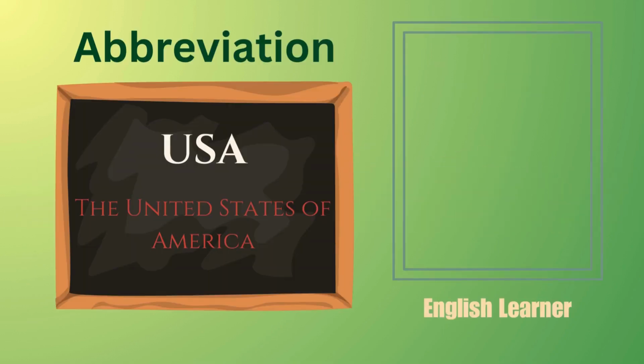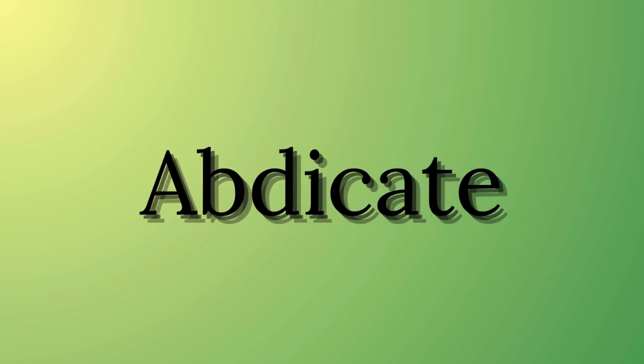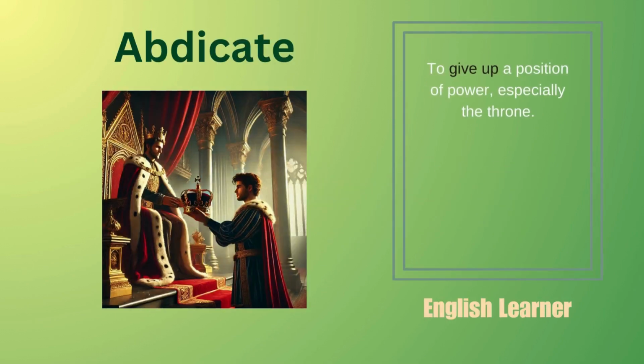Abbreviation. A shortened form of a word or phrase. Example. USA is an abbreviation for the United States of America. Abdicate. To give up a position of power, especially the throne. Example. The king decided to abdicate in favor of his son.